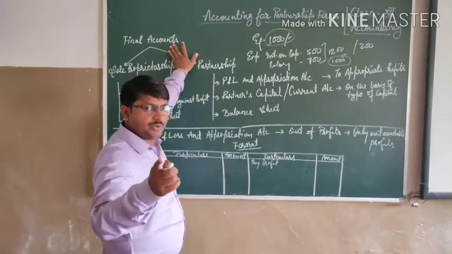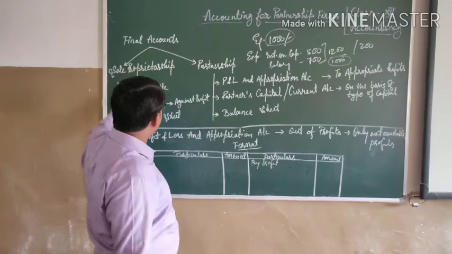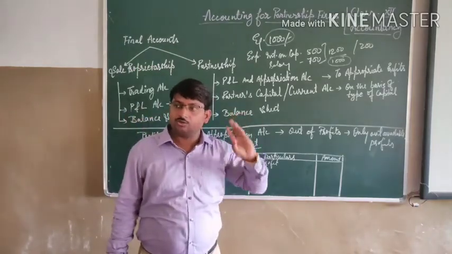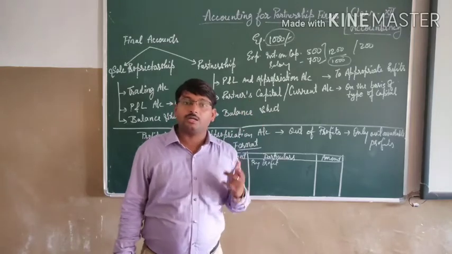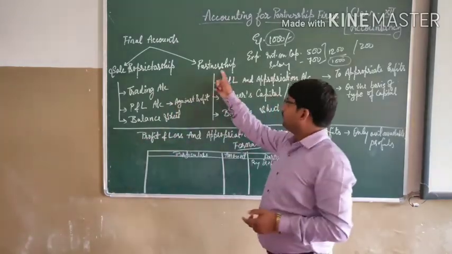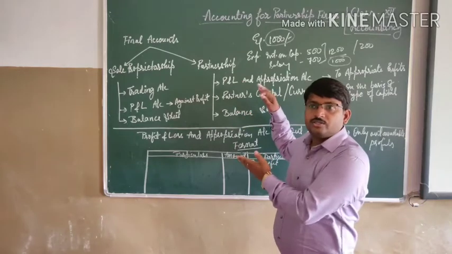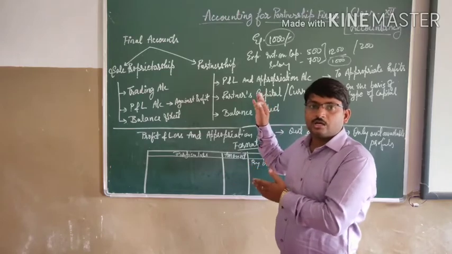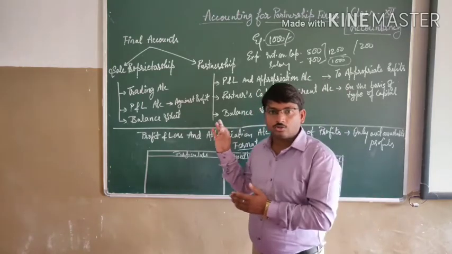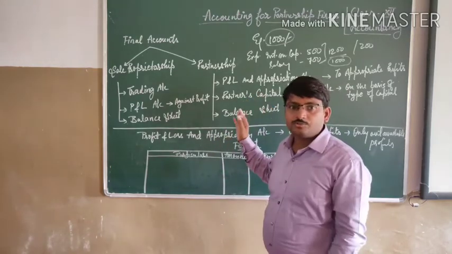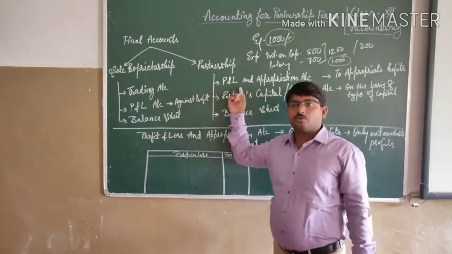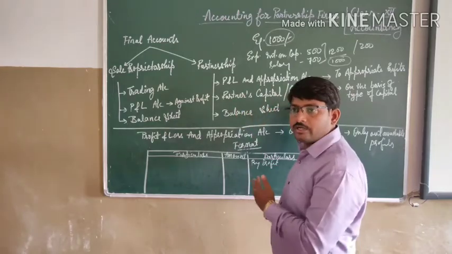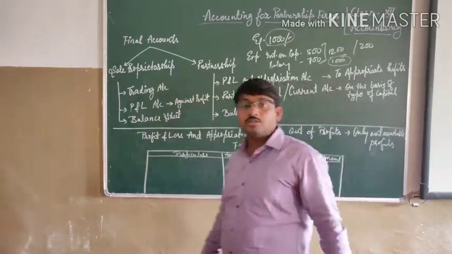Final accounts we have prepared earlier also, in the sole proprietorship last year you prepared the trading account, the profit and loss account, and then the balance sheet. But now we have to do it in this way, because here it is the accounting of partnership firms. It means that you have to prepare first of all the profit and loss and appropriation account, then the partner's capital or current account, and then the balance sheet.